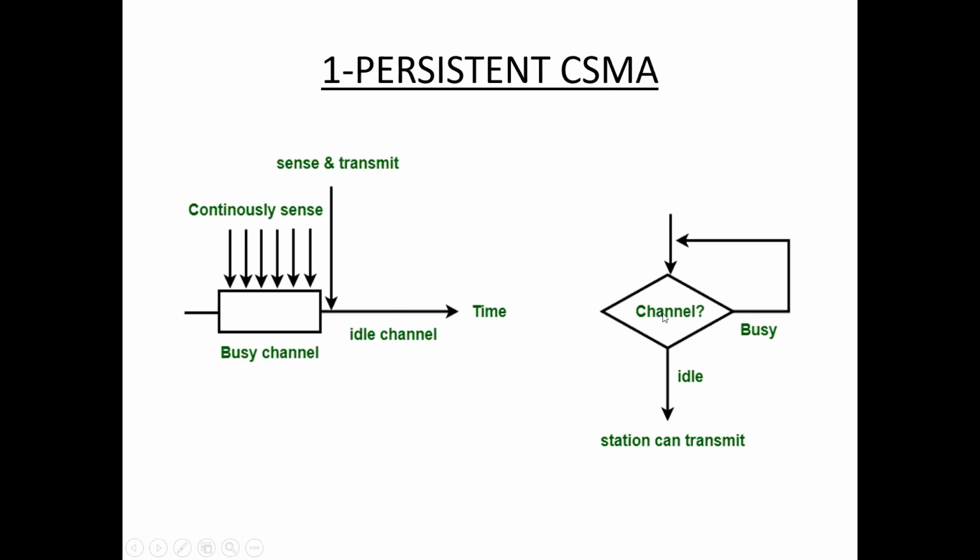Here, the station continuously senses the channel. If the channel is idle, it transmits the frame. Otherwise, if the channel is busy, then once again it senses the channel. So this is about one-persistent CSMA.